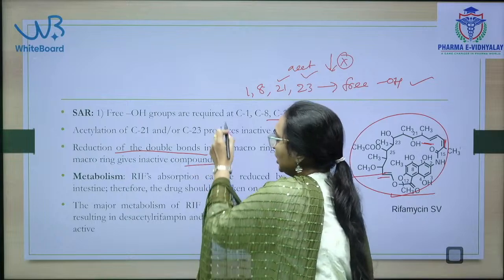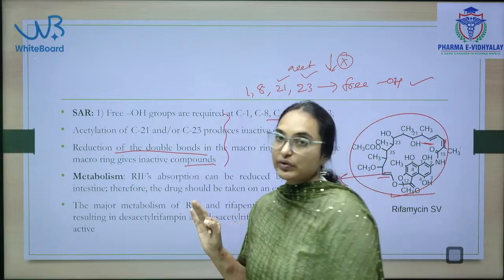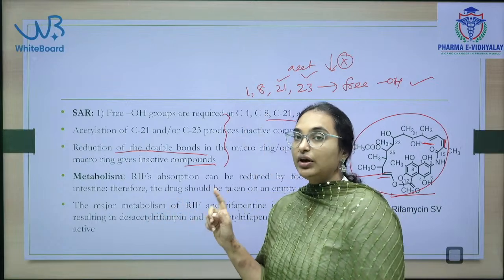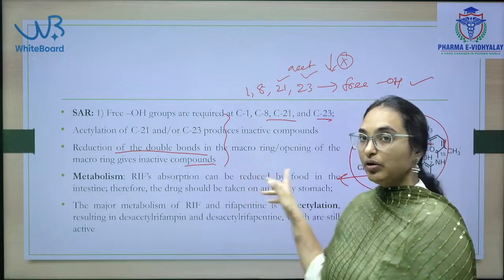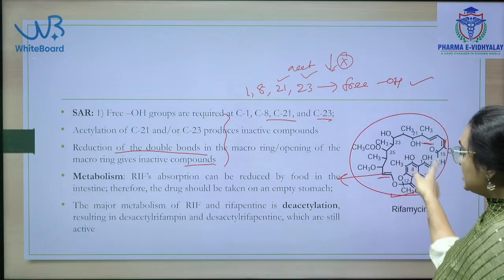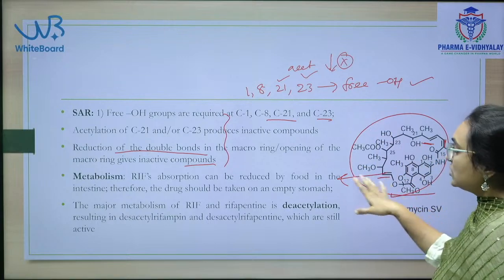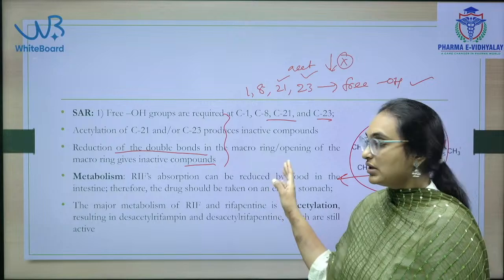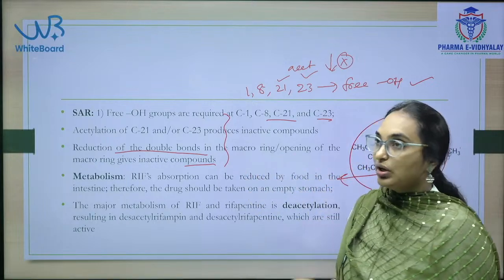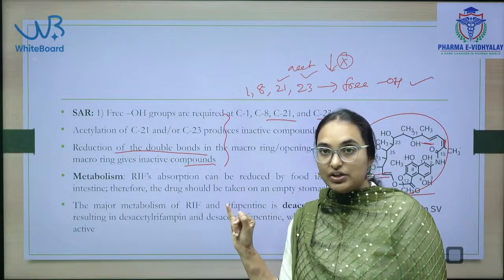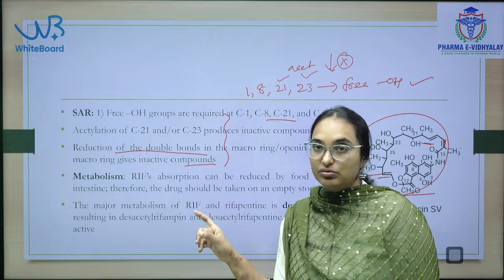These are the three important points: the positions of the free OH groups are C1, C8, C21, C23; acetylation will reduce the activity; and reduction of the double bonds or opening of the macro ring will also reduce the activity. These are the three important points about rifamycin. Also make a note of which are natural antibiotics and which are semi-synthetic antibiotics.